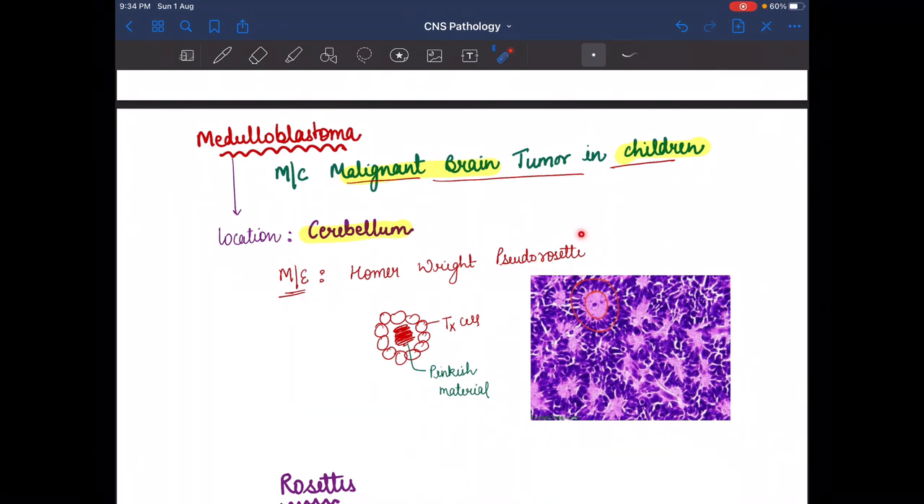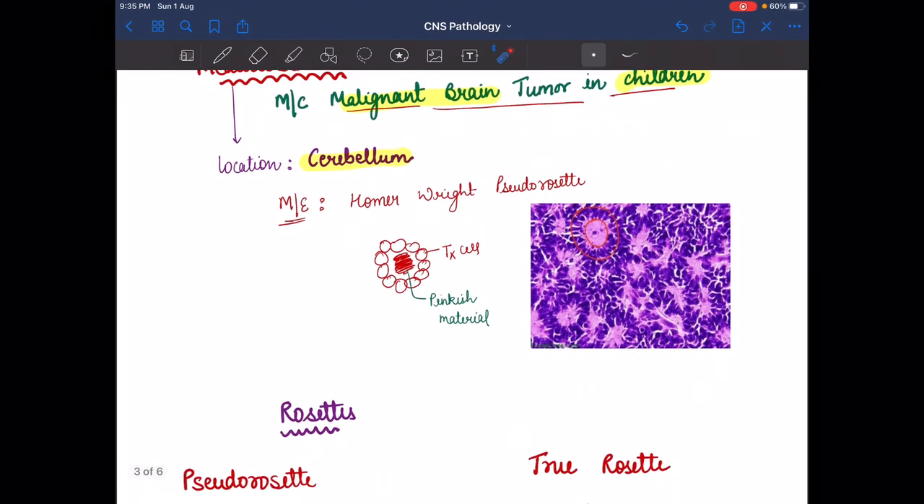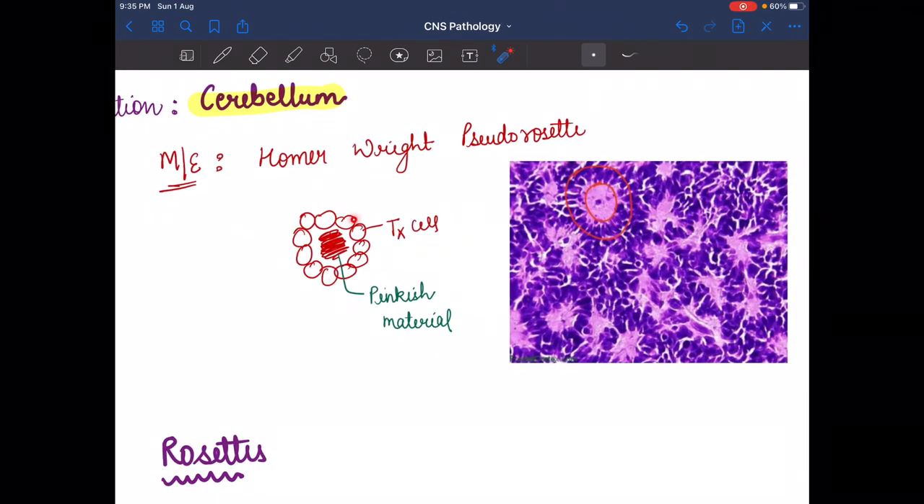On microscopic examination, we see the Homer-Wright pseudorosettes here. I will tell you the difference between true rosettes and pseudorosettes, but for learning purposes, for now please remember that for medulloblastoma, on the microscopic image we see the Homer-Wright pseudorosettes. Basically in the pseudorosettes, these are the tumor cells, and inside them a pinkish material is seen, as we see here. So it is a pseudorosette.